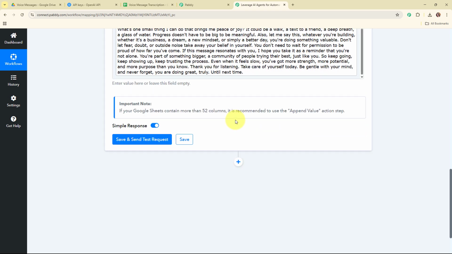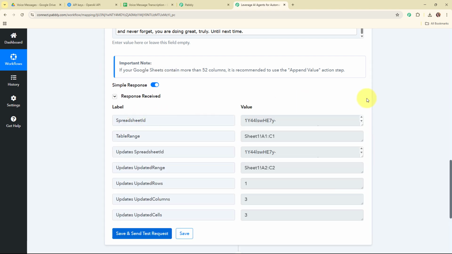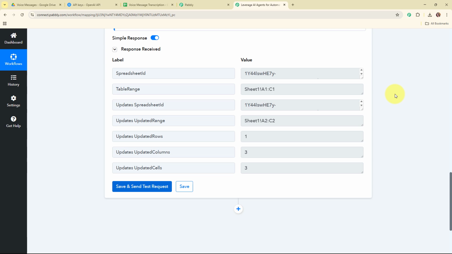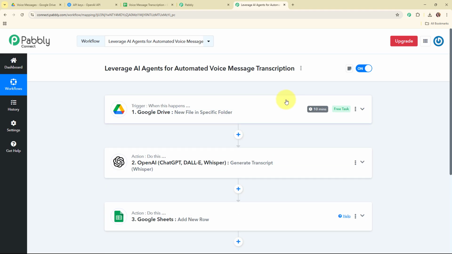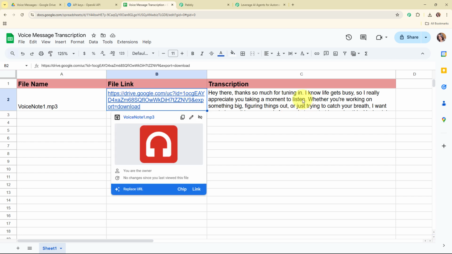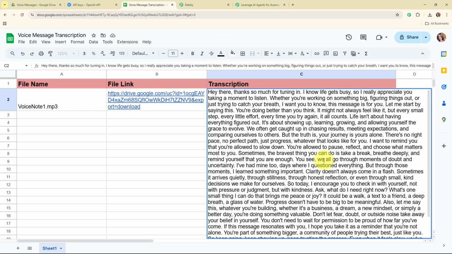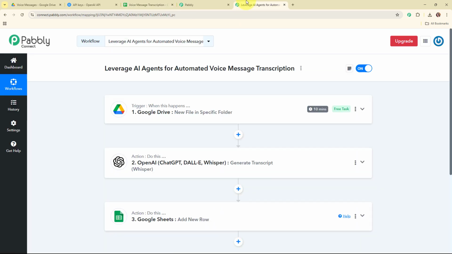And now here, after entering all the required details, I'm going to click on save and send test request. And here you can see we have received a successful response. That means we have successfully added the details in our Google Sheets. So let's go and check it. And here you can see we have successfully received a new detail over here, where we have received the file name. Here you can see the file link and the entire transcription generated by OpenAI. So with this we have successfully set up our entire automation.